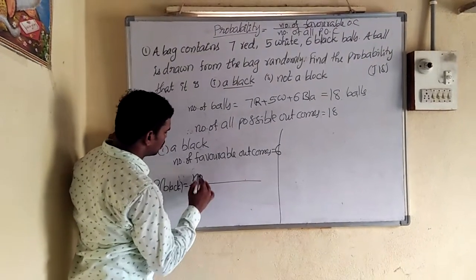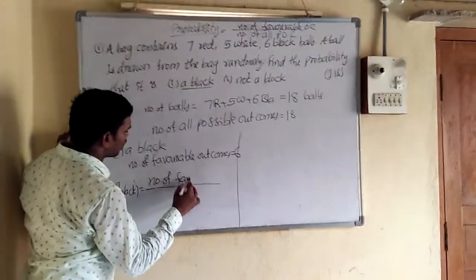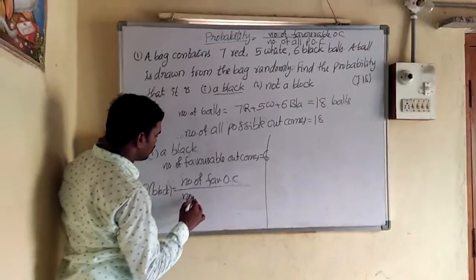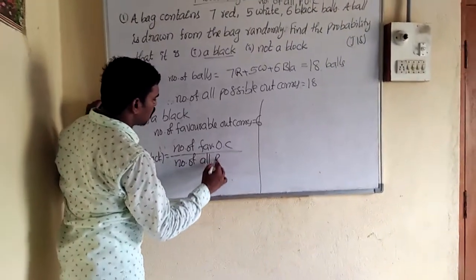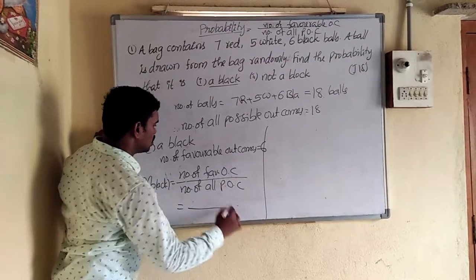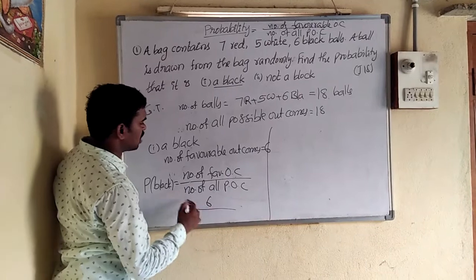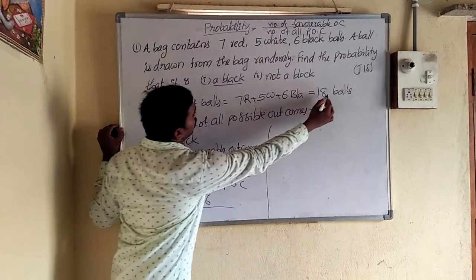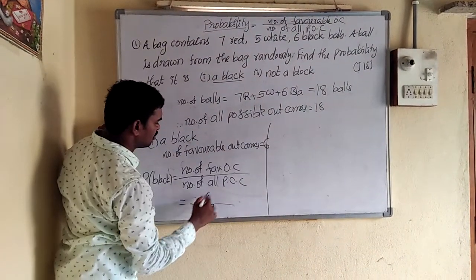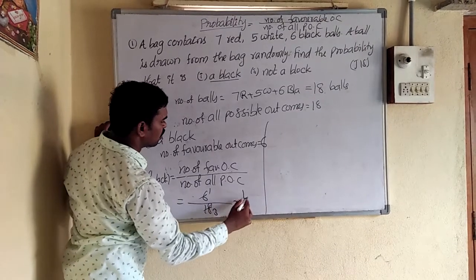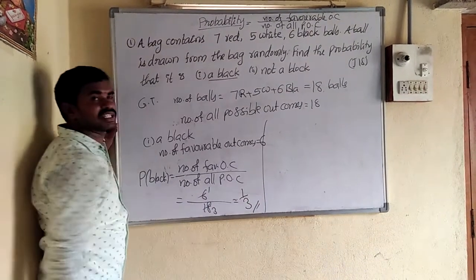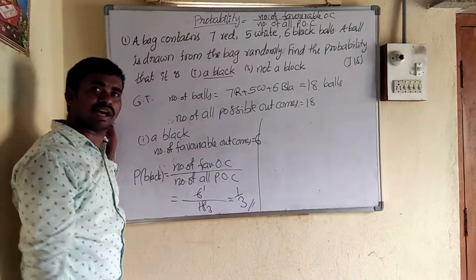Formula: number of favorable outcomes by number of all possible outcomes. So how many favorable outcomes are there? 6. By the number of all possible outcomes, and how many are total? 18. So we can cancel: 6 ones are 6, 6 threes are 18. So 1 by 3 is the required answer for getting black color. Is it simple or not?